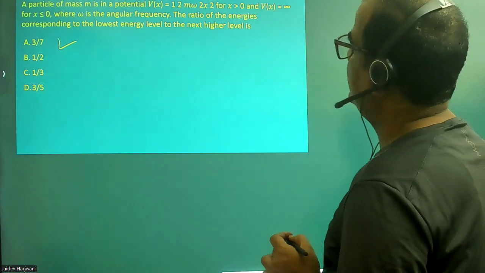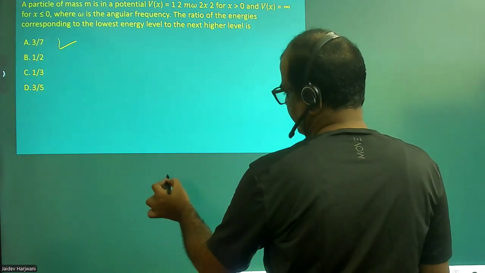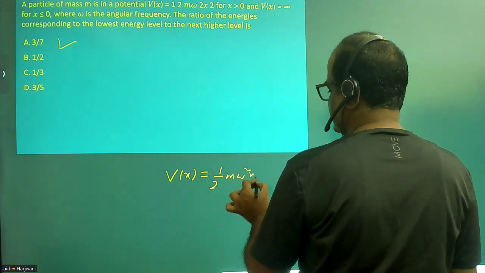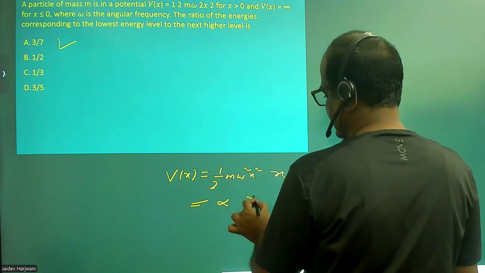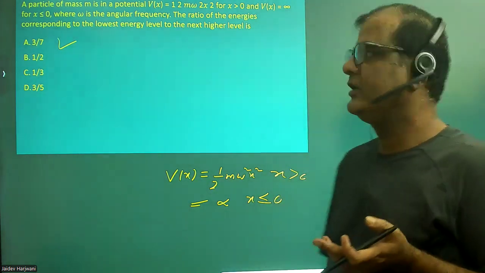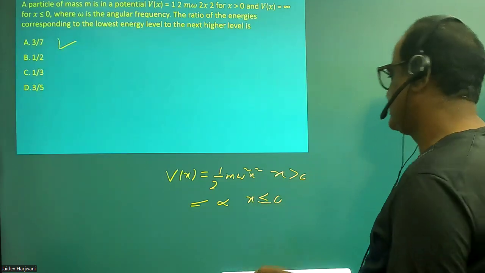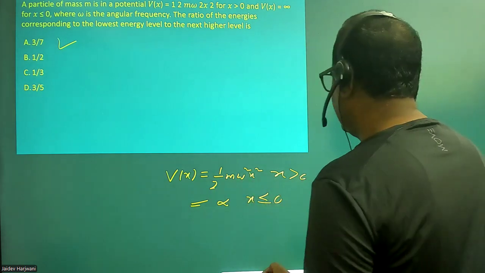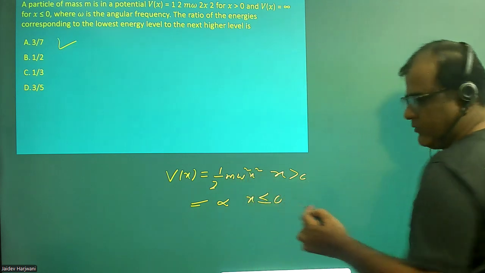The second question says you have a particle of mass m and potential V(x). You are given a half harmonic oscillator potential, half m omega square x square for x greater than 0, and it is infinite for x less than or equal to 0. This is a very well-known problem. If I see the ground state, only the wave functions with odd parity will survive, because the wave function has to vanish at x equal to 0 since the potential is infinite. So you have only odd parity functions.